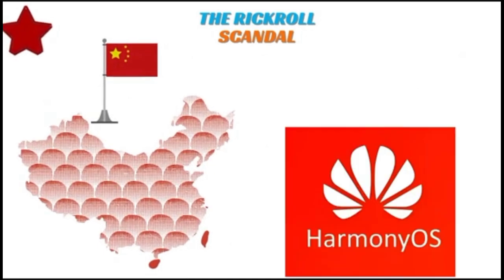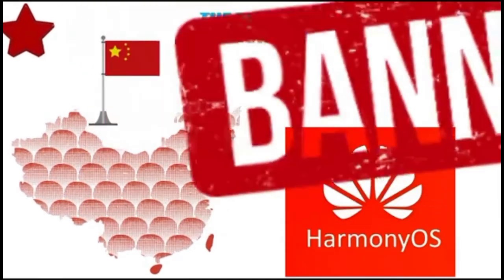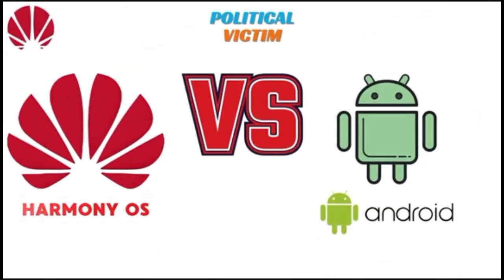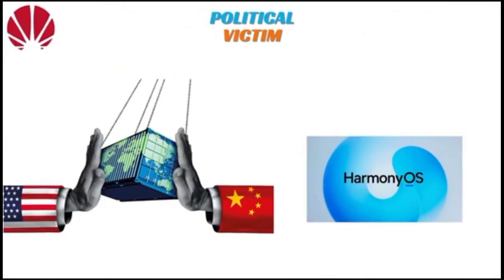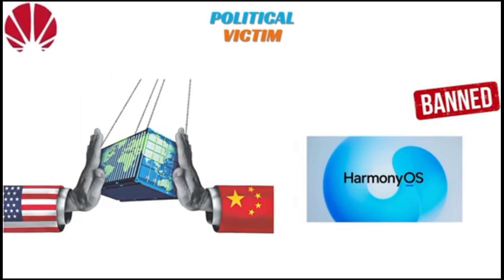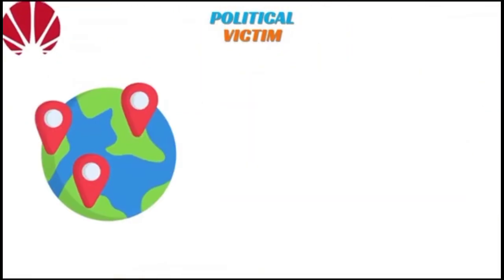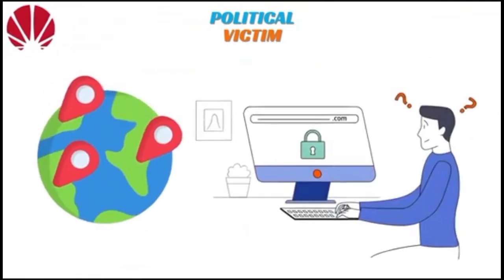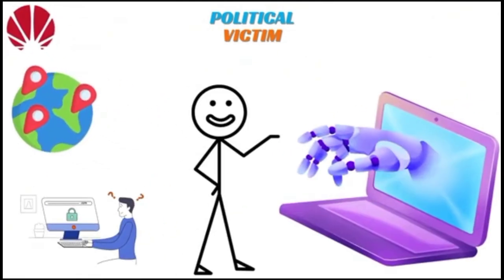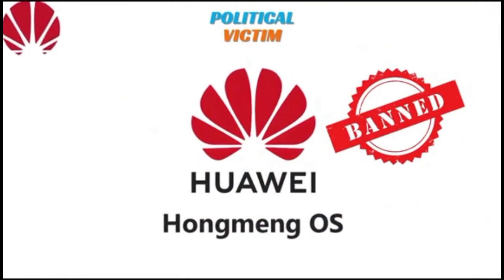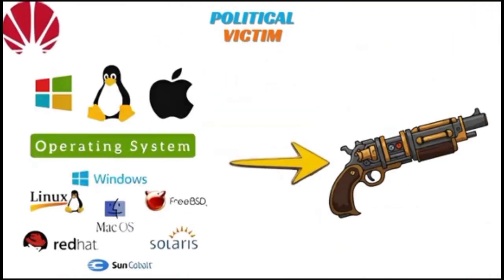But China went even bigger. They banned the most popular operating system in the world, Harmony OS, political victim. Harmony OS was Huawei's answer to Android. But when trade wars hit, governments worldwide started banning it, not for being dangerous, but for potential backdoors. Countries blocked it from telecom and government systems. This is technology explained at a geopolitical level. Harmony OS was banned before it even proved itself. It's proof that operating systems aren't just software, they're political weapons.